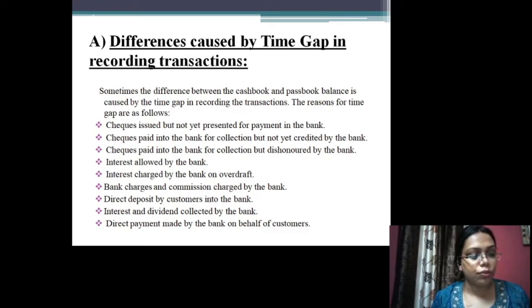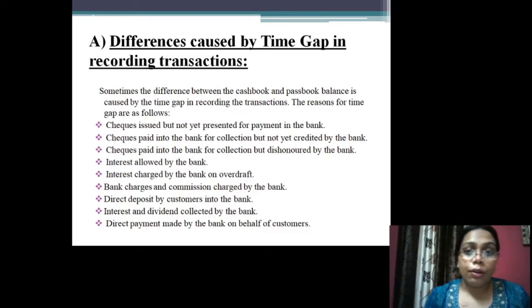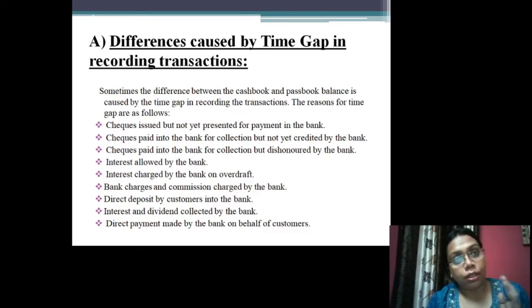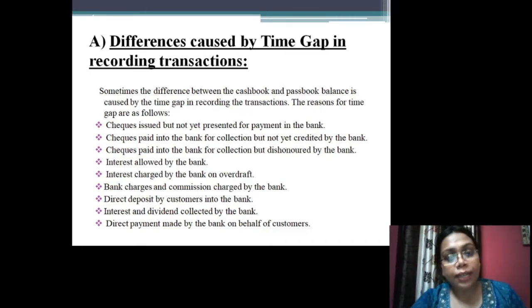But the entry for interest will be made in the cash book only when the customer receives some notification for that from the bank or when he receives the passbook completed. Until then, the balances of the two books will be different. So if the bank has charged interest for my overdraft, until I come to know about this, I will not be able to make any changes or show any amount in my cash book.